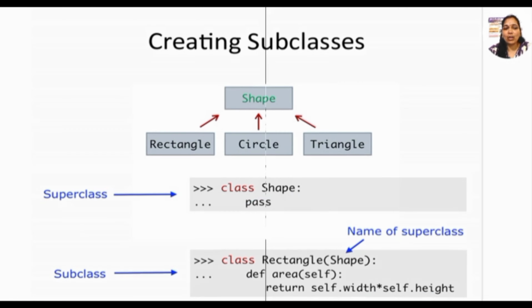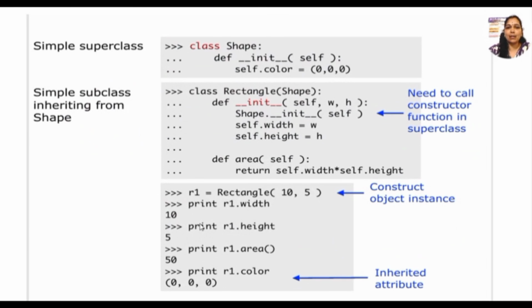Now let me explain how we can write the program in a simple way. Here is a simple superclass, class Shape. Here I have created self.color, so my attribute is color. This color can be used in the next class, our child class or subclass. My child class is Rectangle, where Shape is inherited like this. It is connected automatically to the previous class. Here we take some arguments, width and height, and return the width and height.